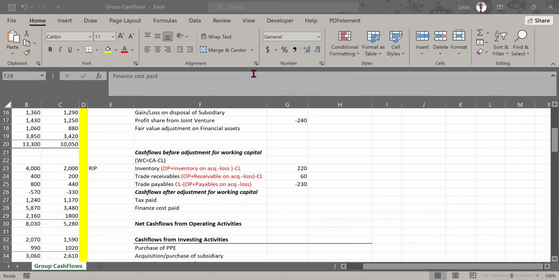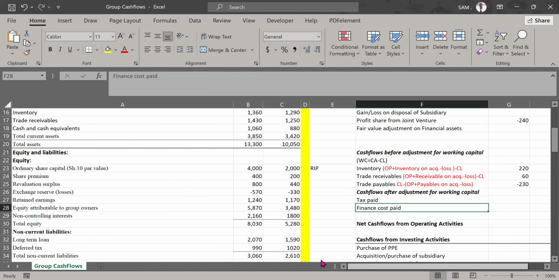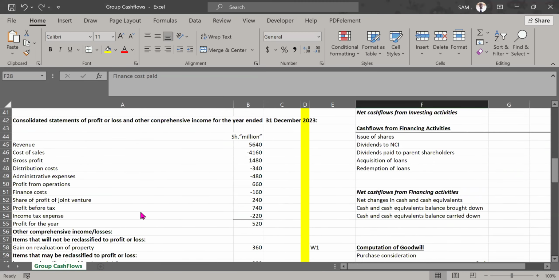Good. So having understood it up to that point, let's now come to these two elements. How do we compute tax paid? And how do we compute finance cost paid? Those are the two things. And I want to give you the easiest approaches without having to go to the T accounts. Now, whenever you talk about tax paid, I want us to check something from tax paid. Let us go to the income statement and see something there.